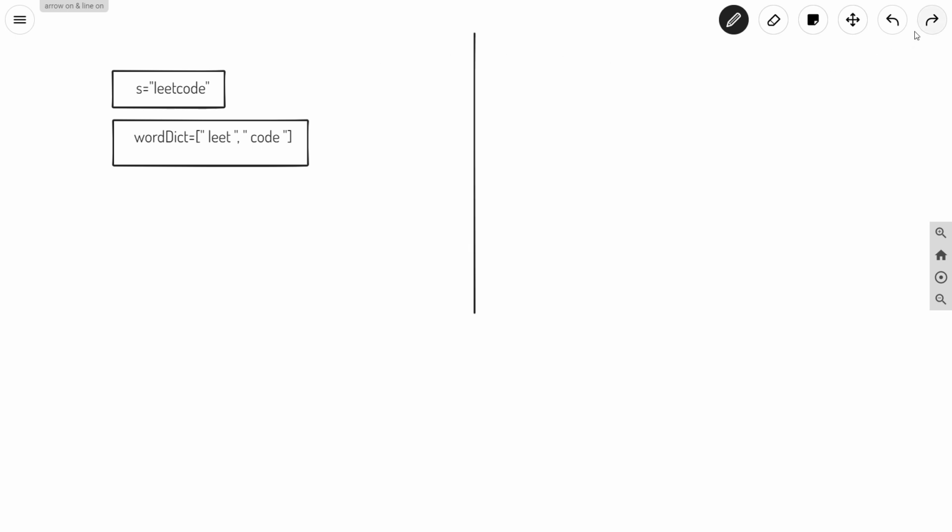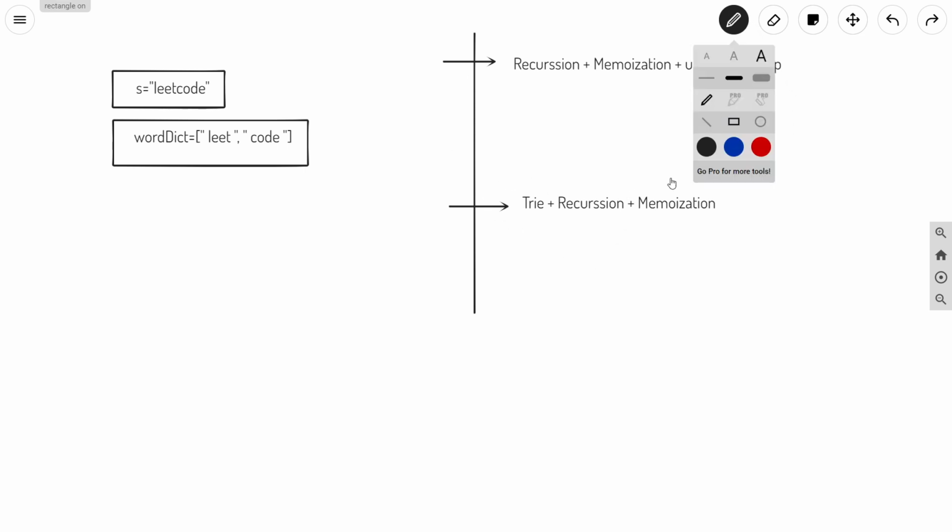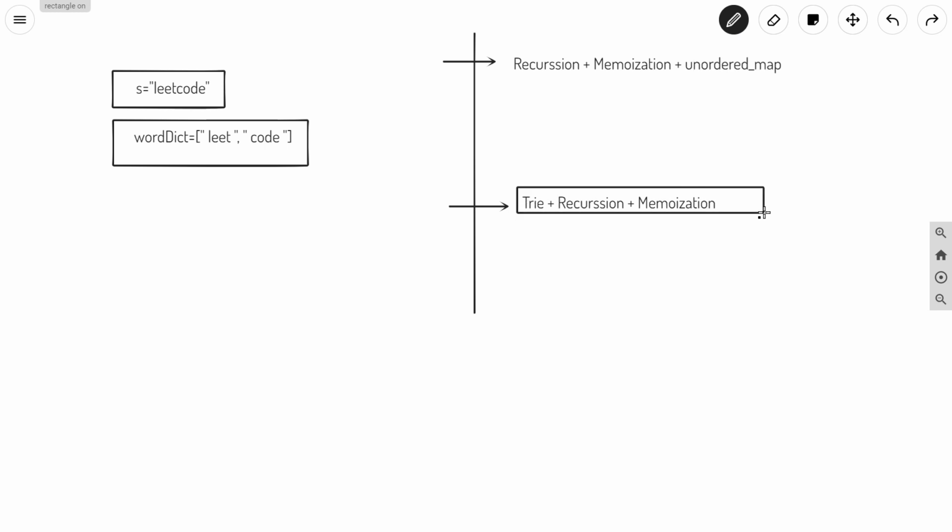So I will discuss both methods. One method is going to be recursion and memoization, where we store the strings in an unordered map. The other is to use tries, so tries plus recursion plus memoization. We will see both the methods. First we will go with the method tries plus recursion plus memoization.